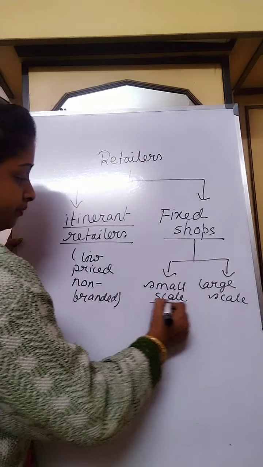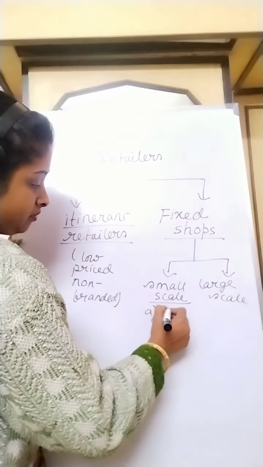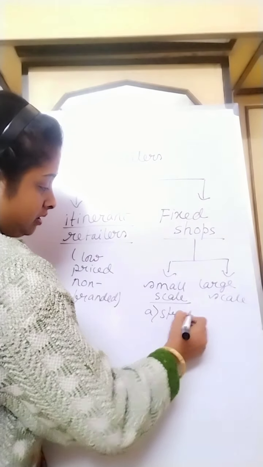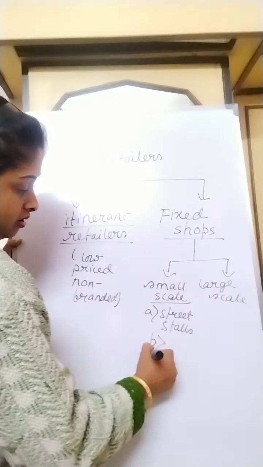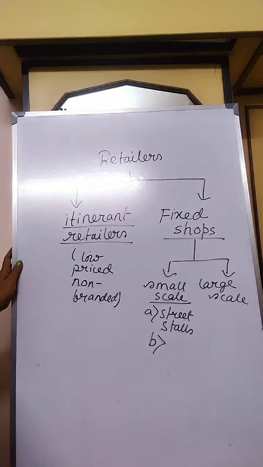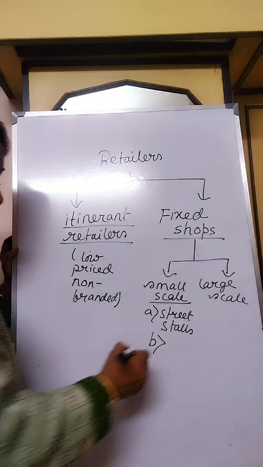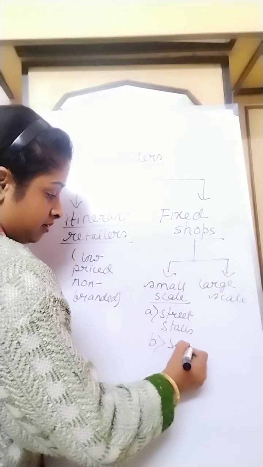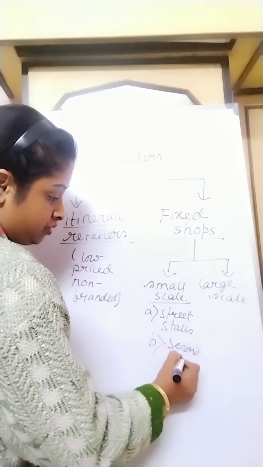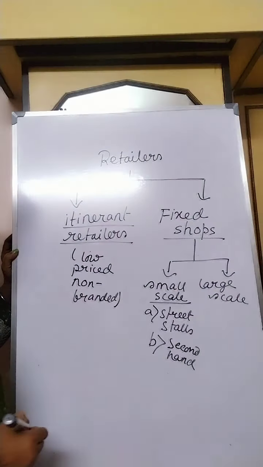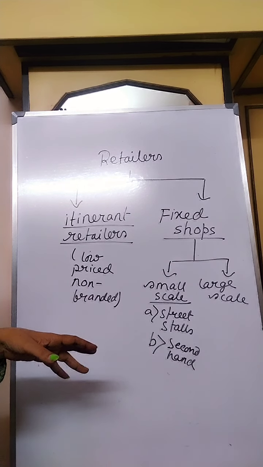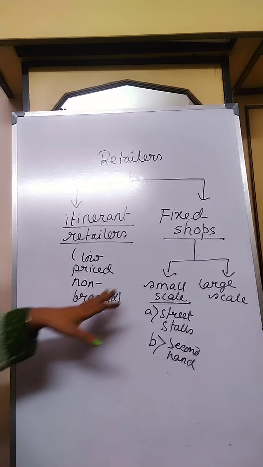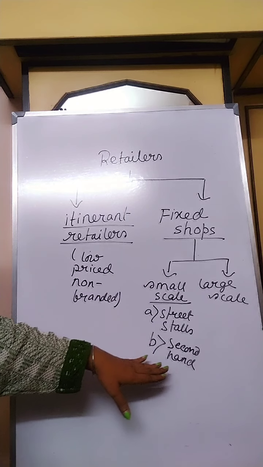Then comes the second hand goods shops. Also with this come the single line stores, the specialty stores, the general stores, etc. These come under the small scale business.